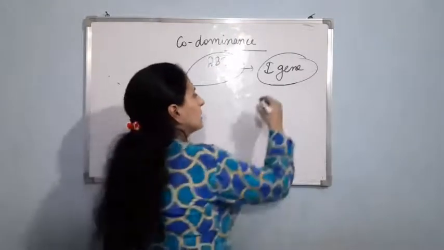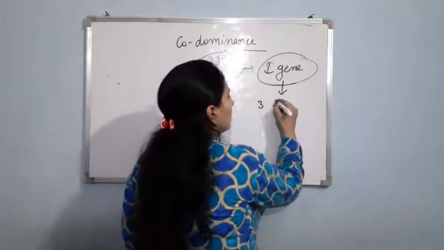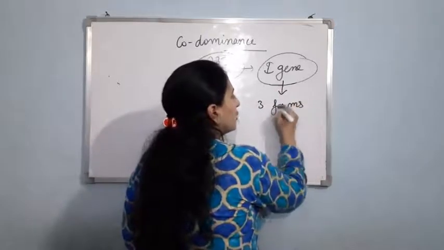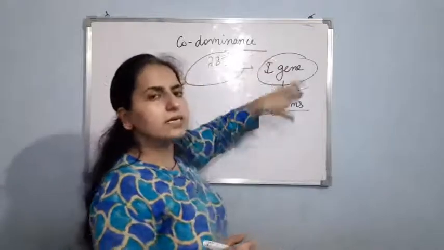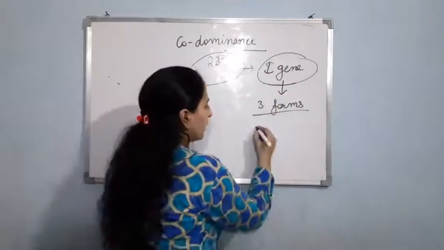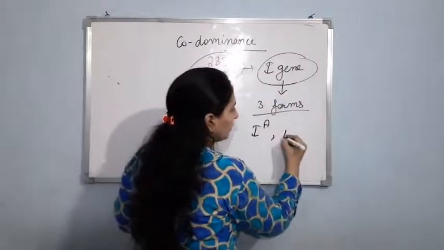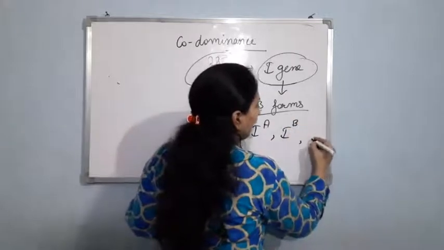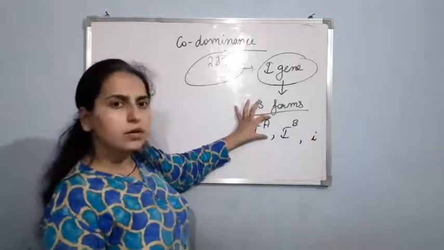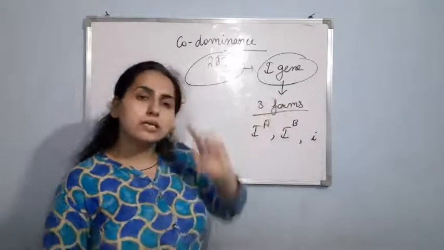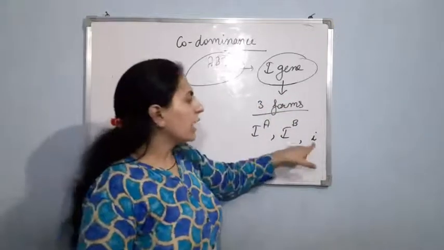Now this I gene exists in 3 allelic forms. Allelic forms, I told you, are the different forms of a gene. So this I gene exists in 3 allelic forms, that is I A, I B, i. Out of these 3 allelic forms, A is dominant, B is also dominant, but i is recessive.